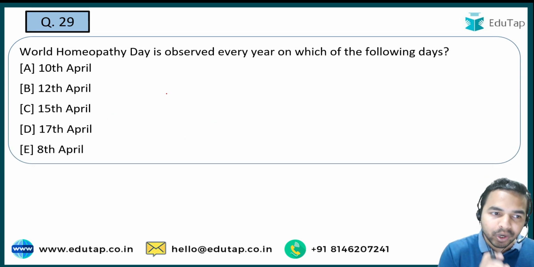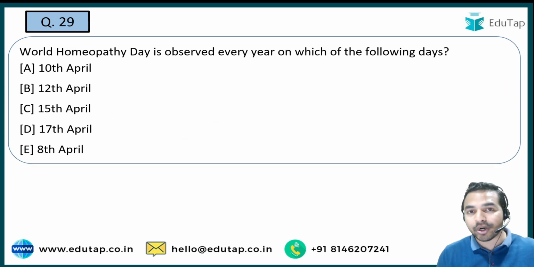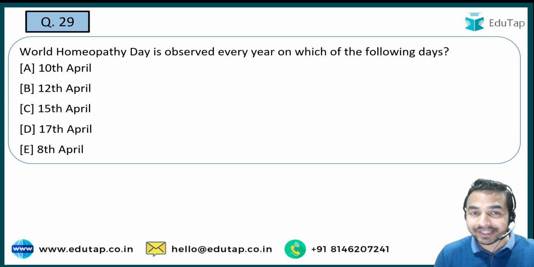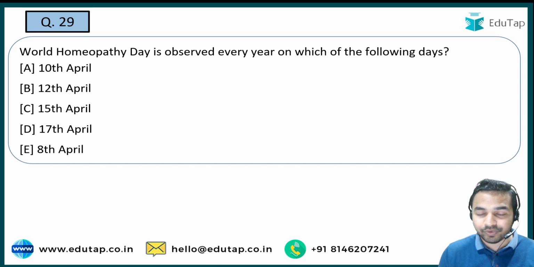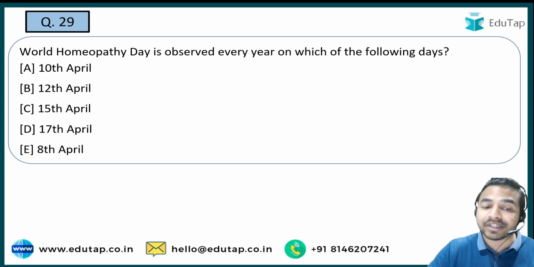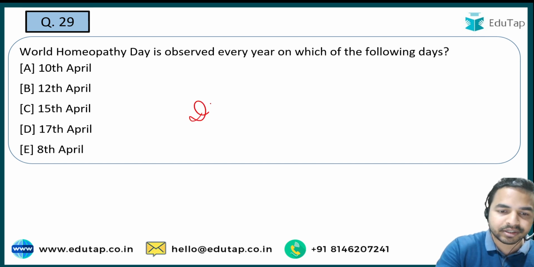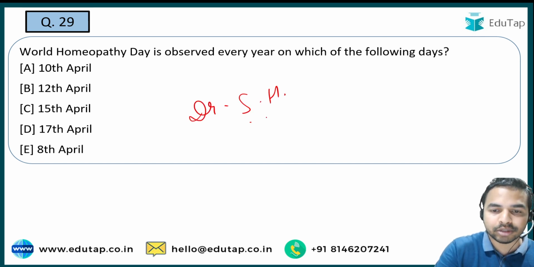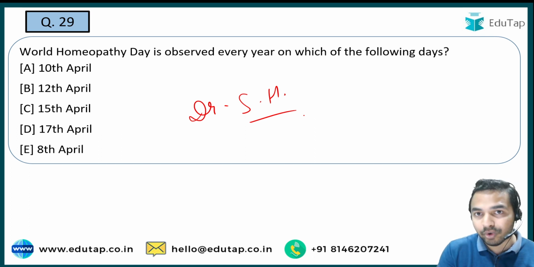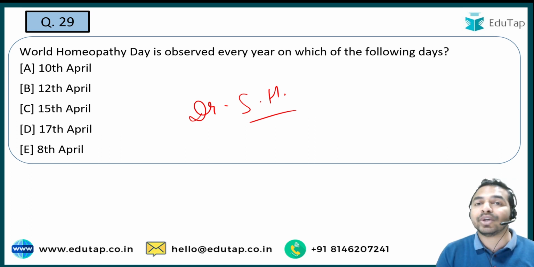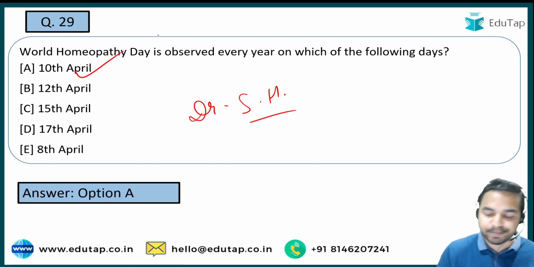Next question. World Homeopathy Day. See guys, the question is on World Homeopathy Day, and you are required to tell me the date on which World Homeopathy Day is observed every year. So guys, it is celebrated to observe the birth anniversary of the father, that is the founder of homeopathy. The name of that person is Dr. Samuel Hahnemann. See guys, he is the founder of homeopathy. The date on which this day is celebrated is 10th of April every year.